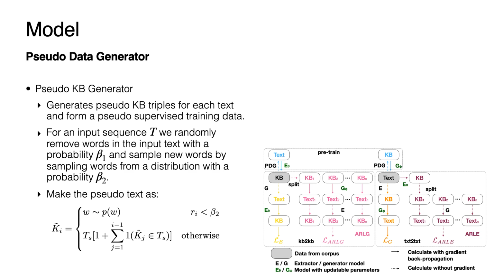Pseudo KB generator generates pseudo KB triples for each text and forms a pseudo supervised training data. This data is used to solve the cold start problem when pre-training the generator. For an input sequence T, we randomly remove words in the input text with a probability beta 1 and sample new words from a distribution with a probability beta 2. The generated sequence k tilde is the pseudo KB sequence for each text. It can be denoted with this equation.